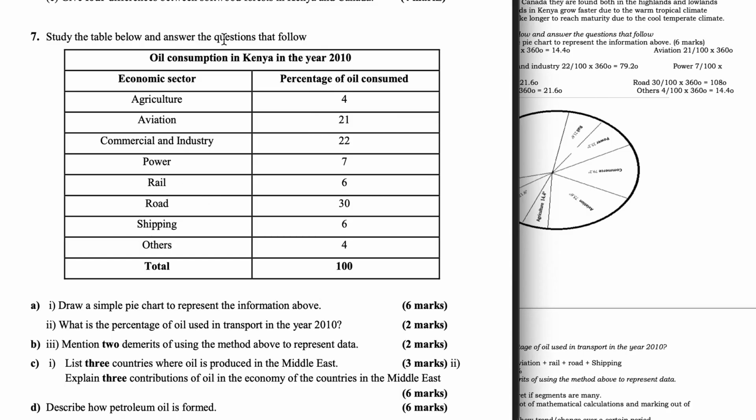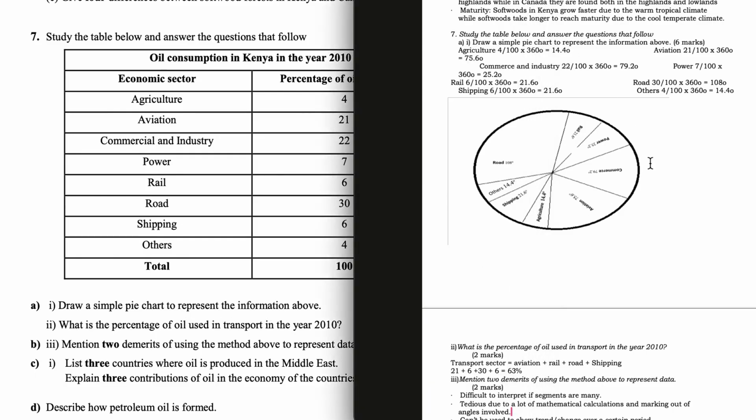Study the table below and answer questions that follow. Oil consumption in Kenya in the year 2010. Economic sector: agriculture, aviation, commercial industry, power, rail, road, shipping, others, the total, that is percentage of oil consumed. Draw a simple pie chart to represent the information above. This is the pie chart.